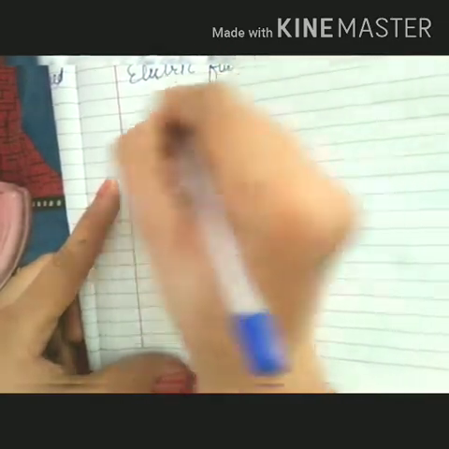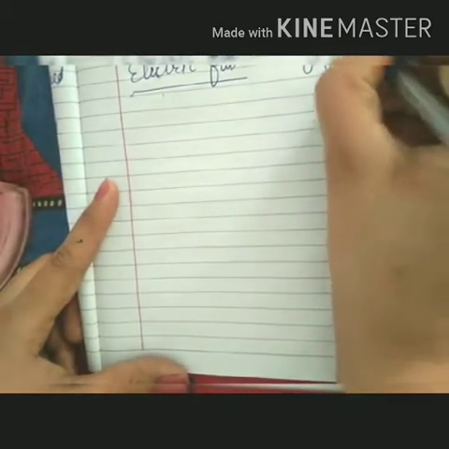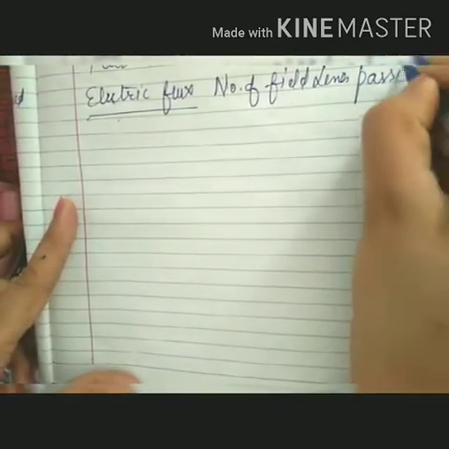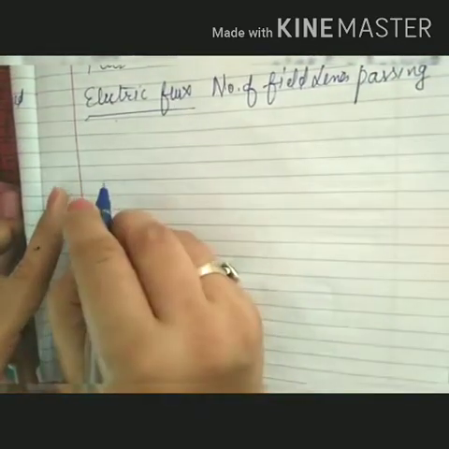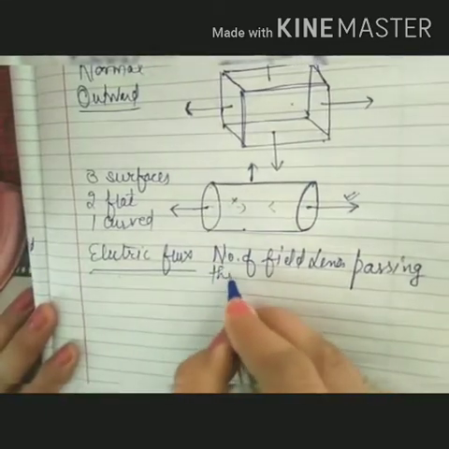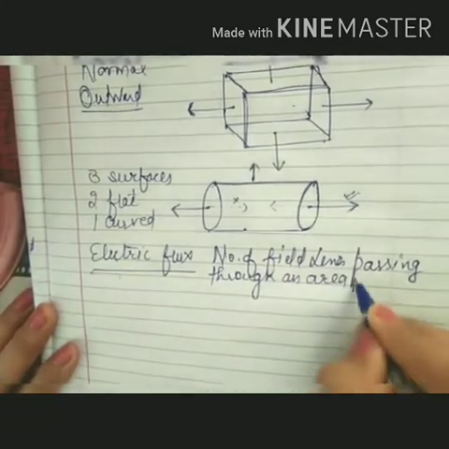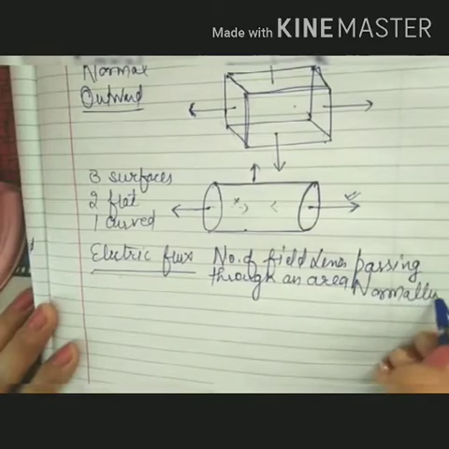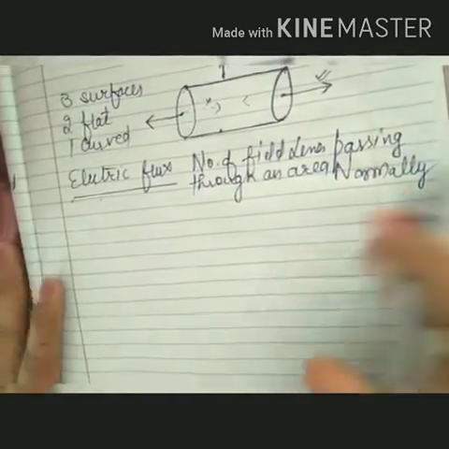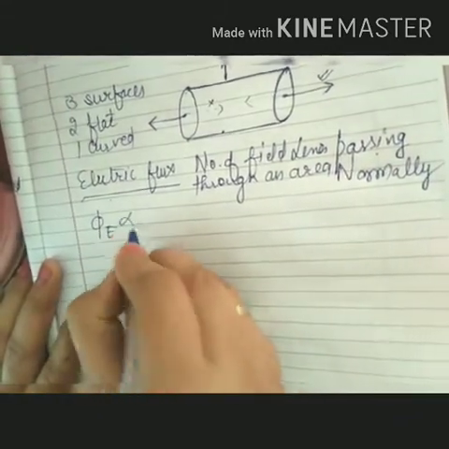Electric flux: number of field lines passing through an area normally. Okay, number of field lines in an area depends upon, number one, electric field.